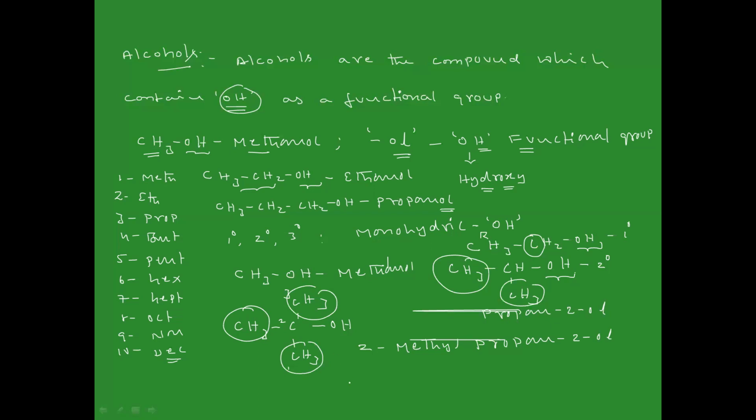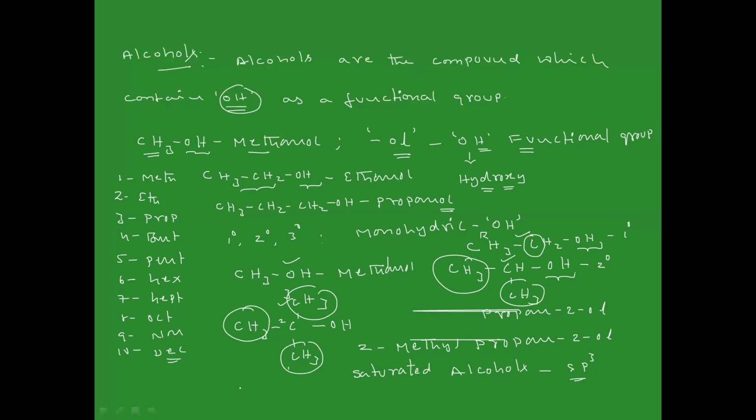Suppose your alcohol is like the examples I said now; these are examples of saturated alcohols. In saturated alcohols, all the carbons are sp3 hybridized. If you see, here it is sp3, here also sp3, here also sp3. In all such cases, the carbon is sp3 hybridized. So these are examples of saturated alcohol.